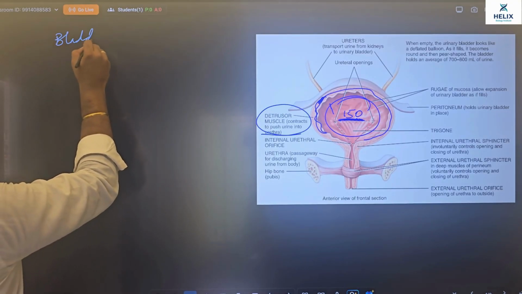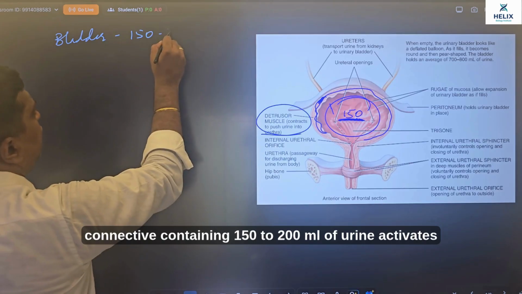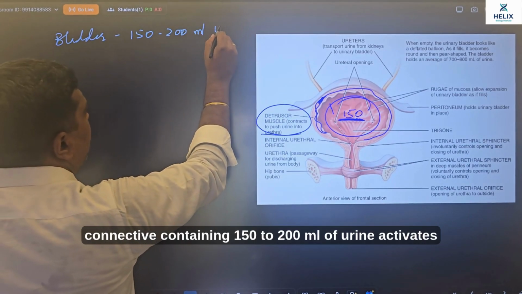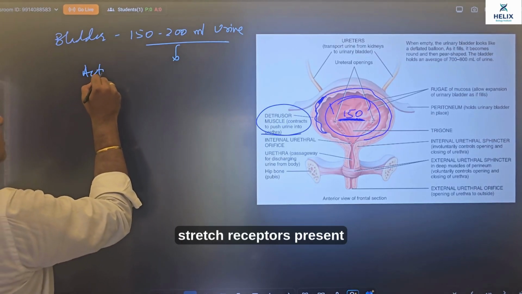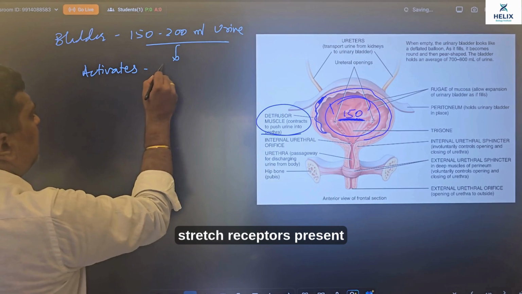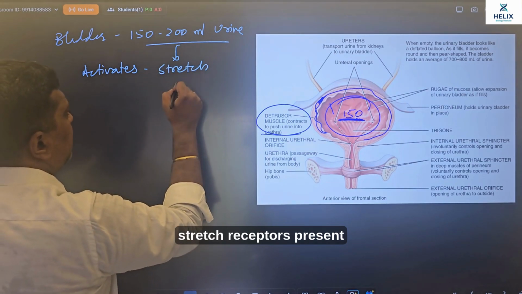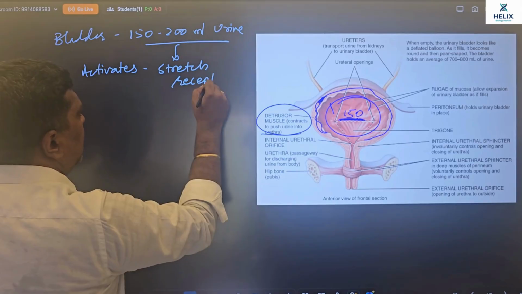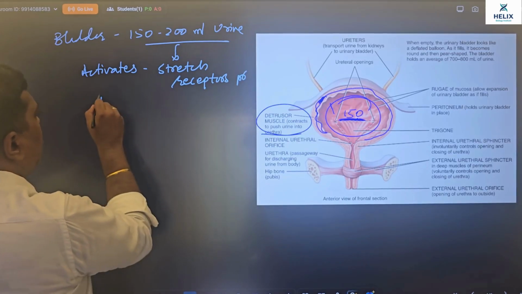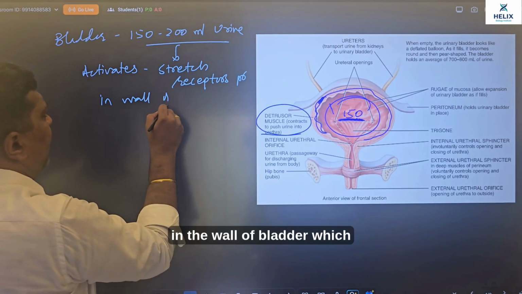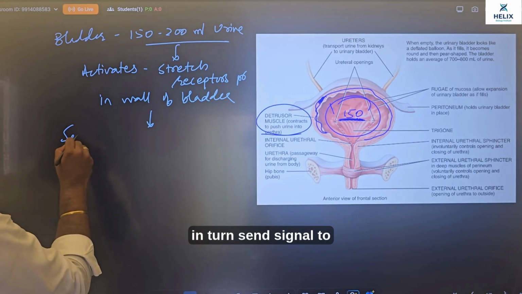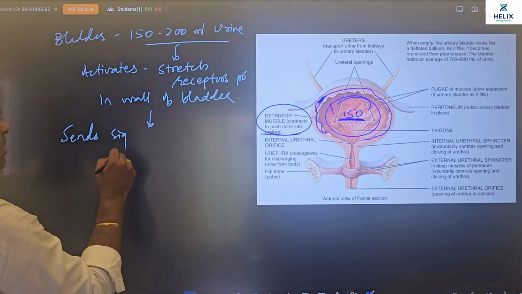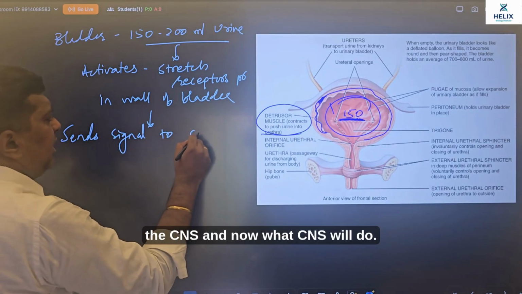Bladder containing 150 to 200 ml of urine activates stretch receptors present in the wall of the bladder, which in turn sends a signal to the CNS.